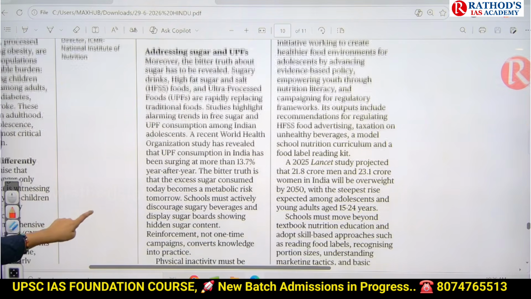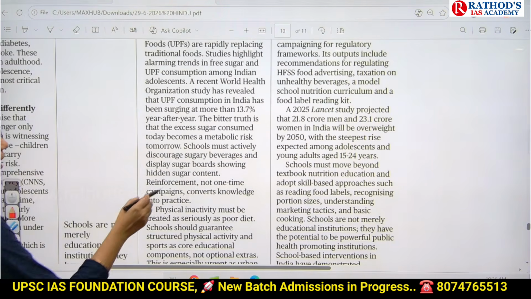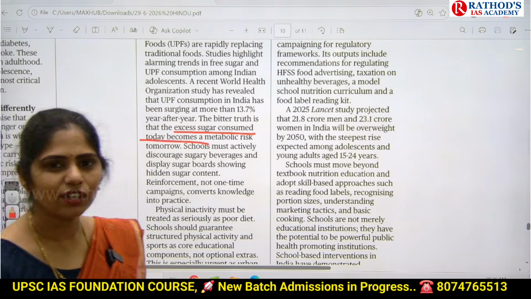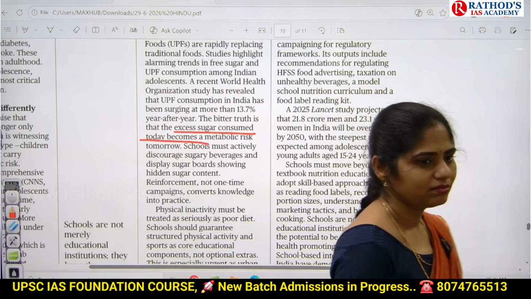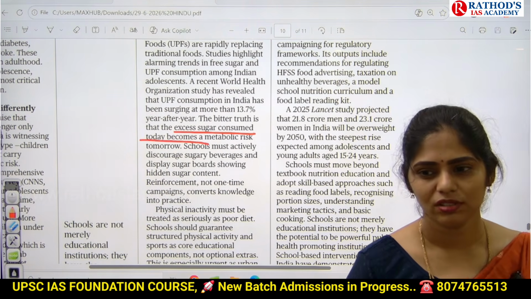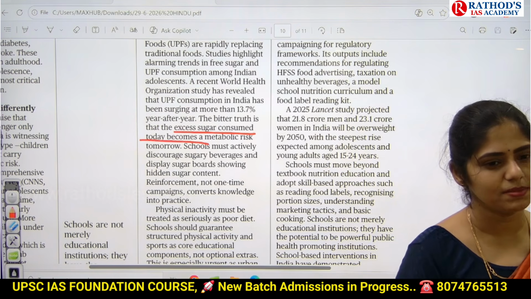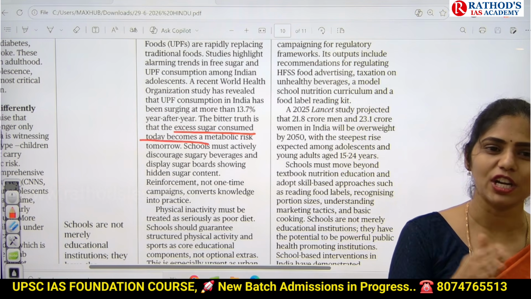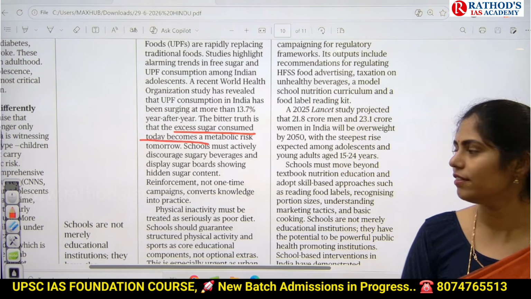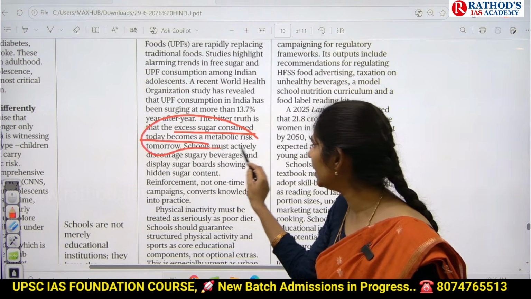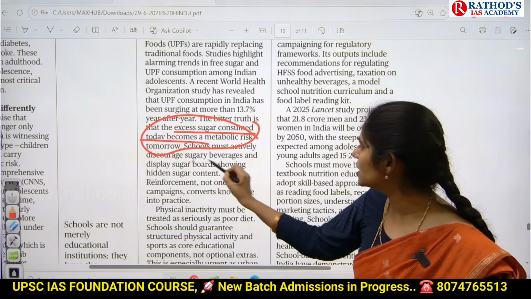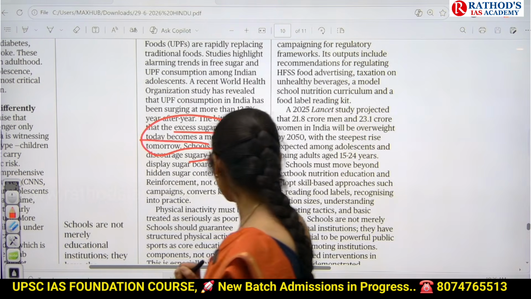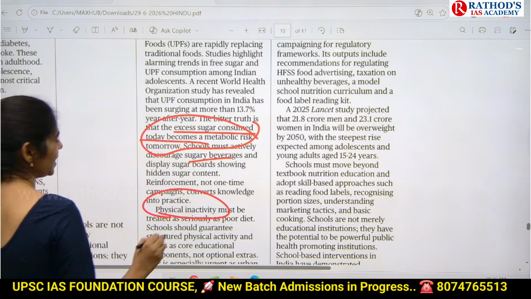The next one is, if you take excess sugar at this age, obviously in the future, after your 20s or 25s, you will be more vulnerable to non-communicable diseases like diabetes mellitus, and hypertension can occur at a very early age if you consume more sugary diets now. So that is what we have to make them learn, and we have to discourage sugary beverages. And the second one here is, we have to inculcate physical activity.